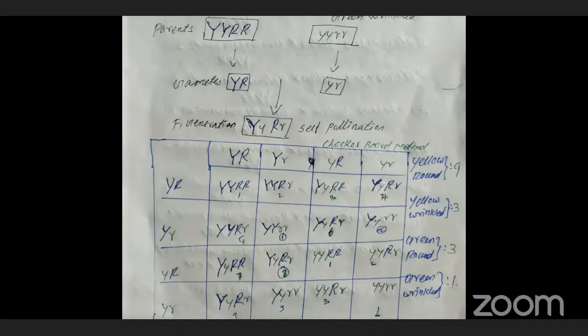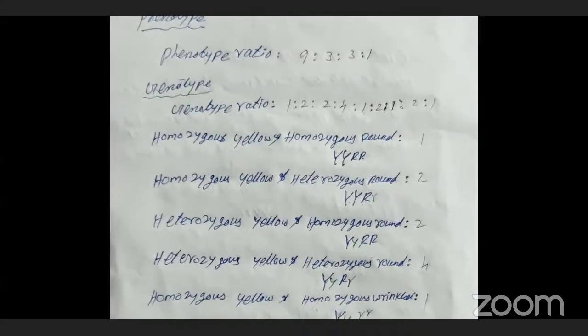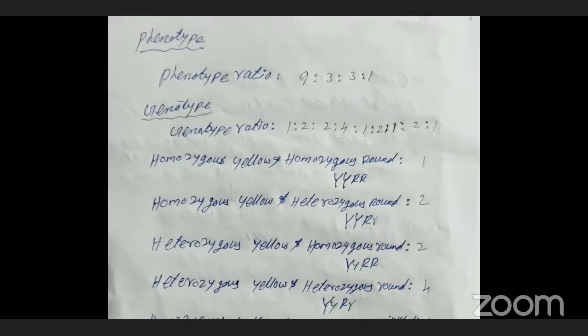So we can calculate the phenotypic ratio. Phenotypic ratio means, yesterday I told, visible characters, morphological characters. That is called a phenotypic ratio. So while we are considering the phenotypic ratio, at that time we cannot consider the genes, the genotypic one.